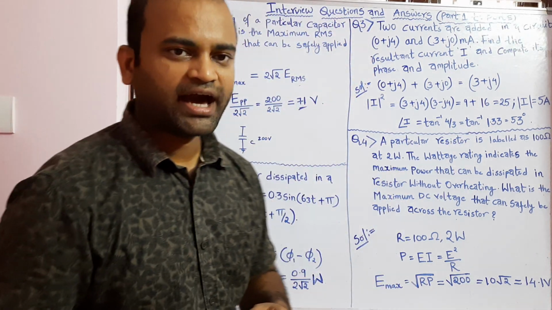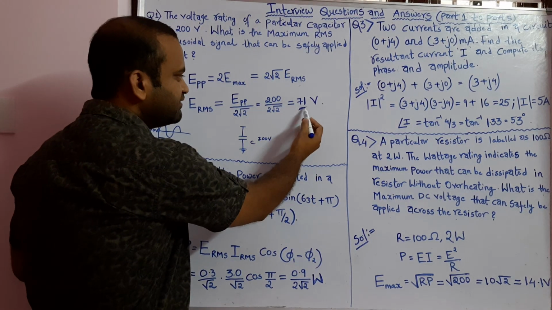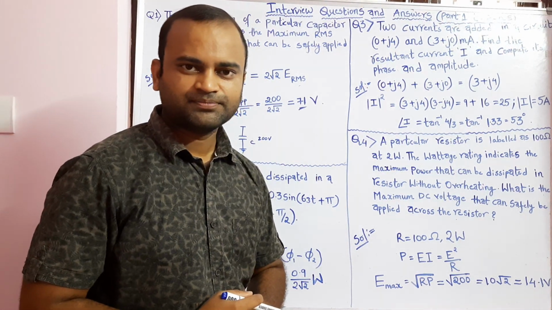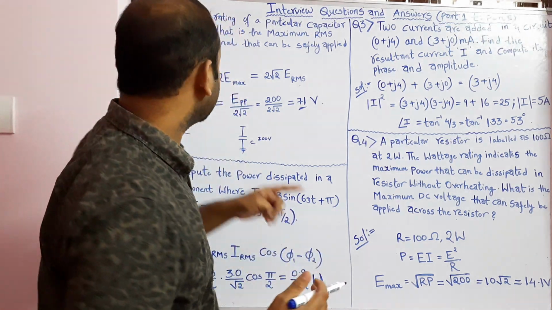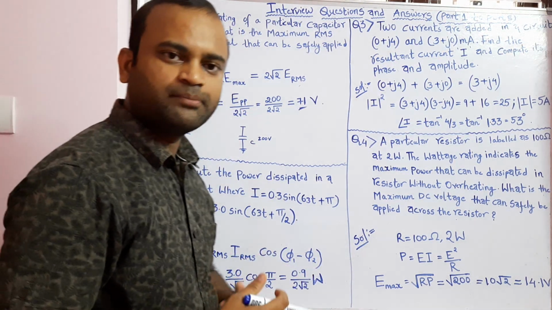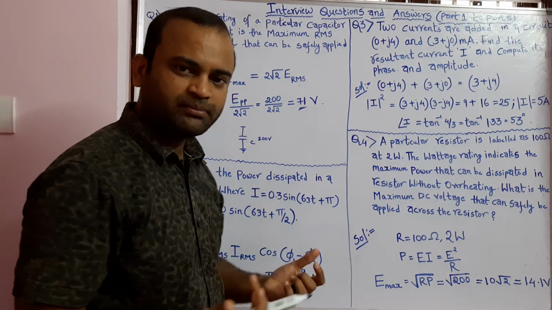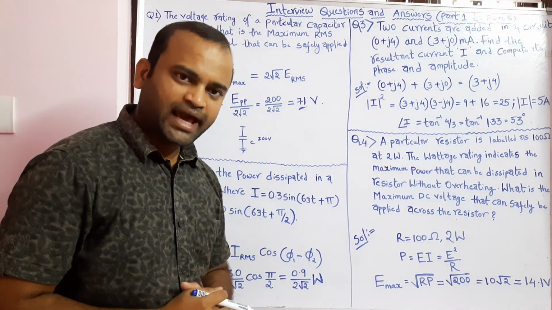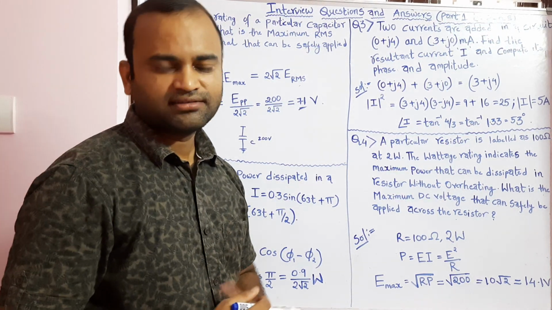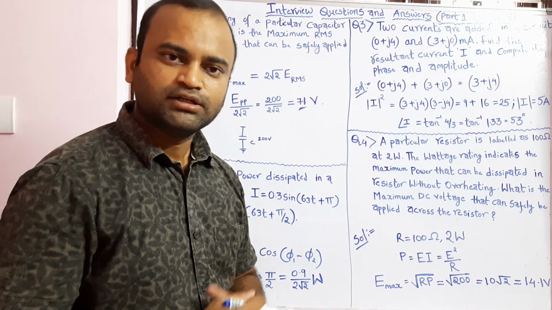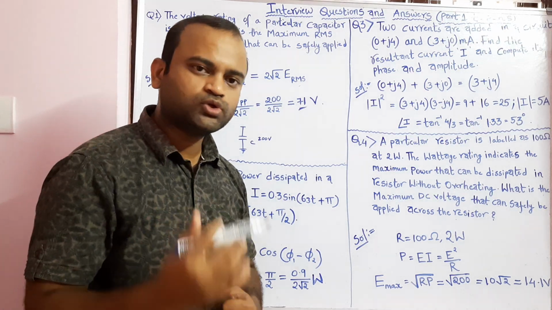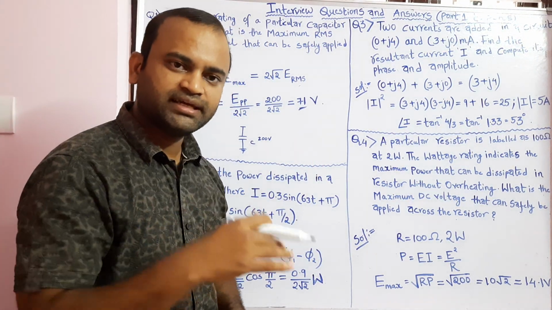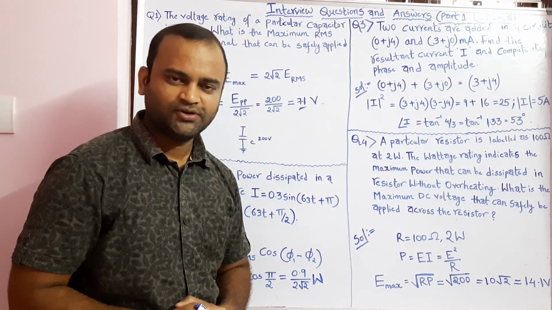So for any RMS voltage less than 71 volts, you can use this capacitor, which has a maximum rating of 200 volts, in a proper way. If any RMS signal is greater than 71 volts, it can lead to damage of the capacitor. Hence, you understand that your input should not go beyond 71 volts RMS from the input side. Right? Hope it is clear.